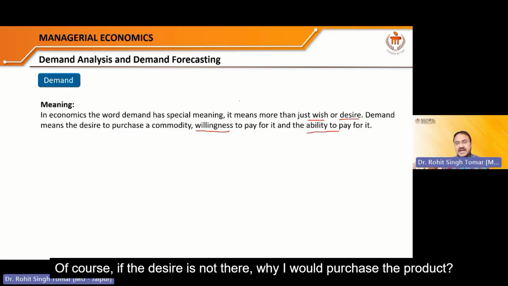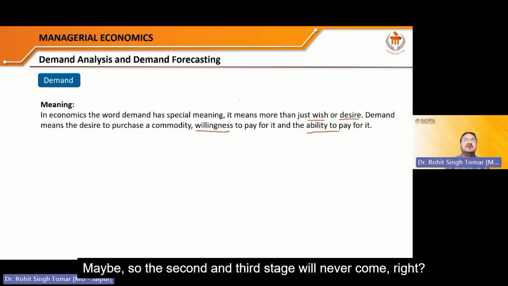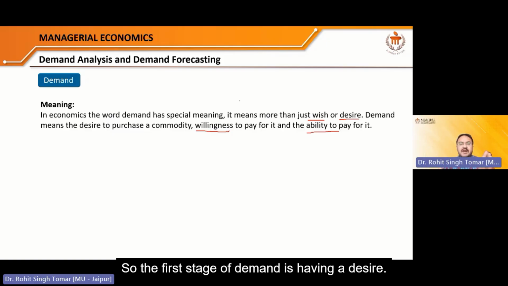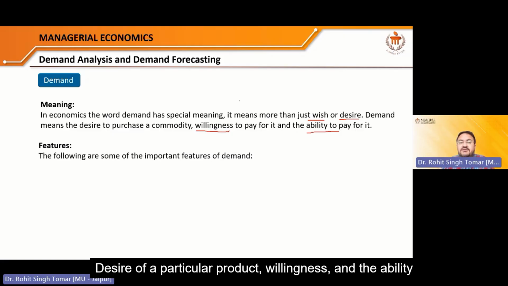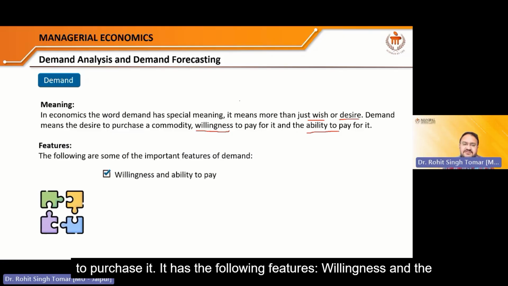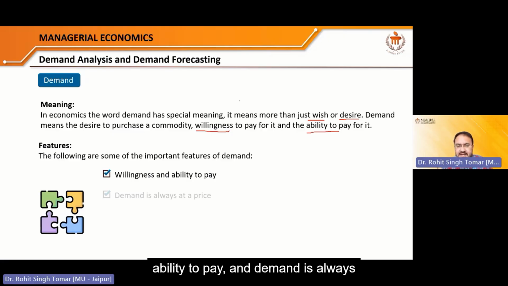Of course, if the desire is not there, why would I purchase the product? The second and third stages will never come. So the first stage of demand is having a desire. If somebody asks what you mean by demand, demand is a composition of three things: desire for a particular product, willingness, and the ability to purchase it. It has the following features: willingness and the ability to pay, and demand is always at a certain price.